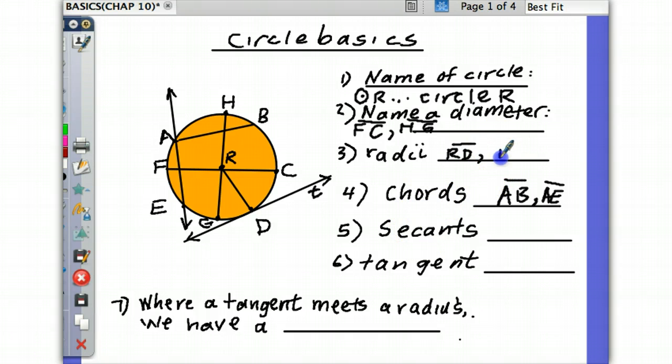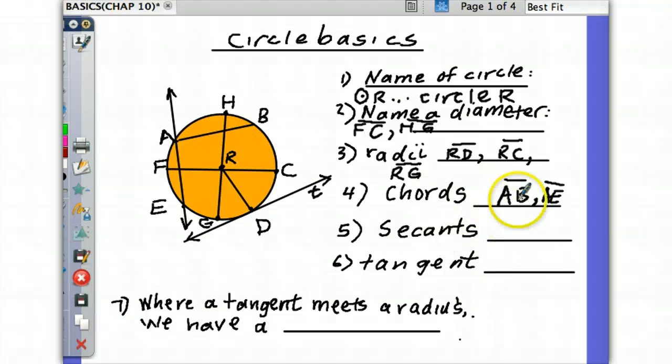RC. RC would be another one. Can anybody see another radius? Amanda? RG definitely would be another one. So we have a number of them here. These are just examples I'm putting up here. So we got radii, we got chords, we got diameters.